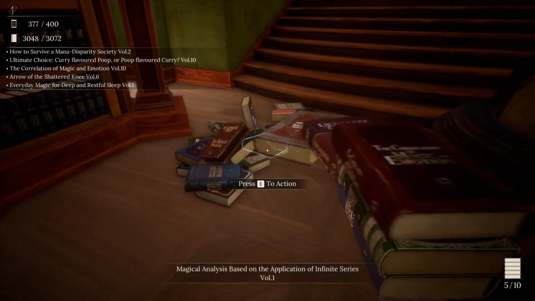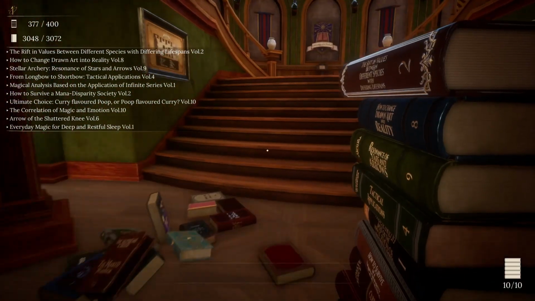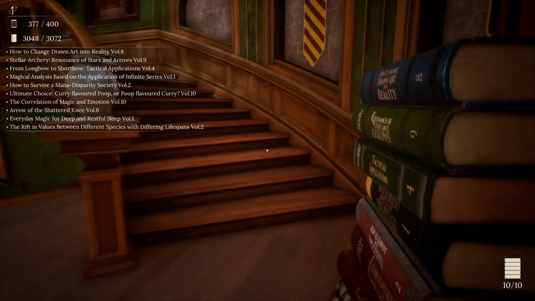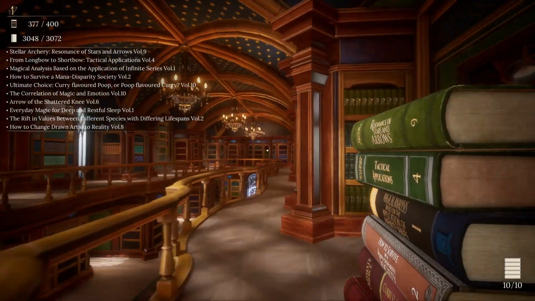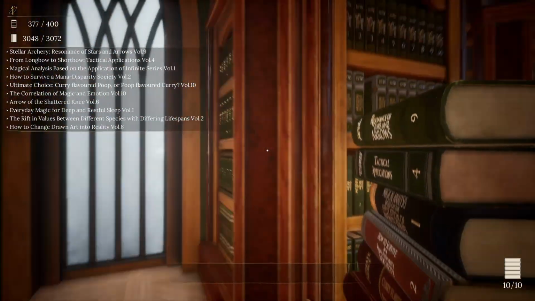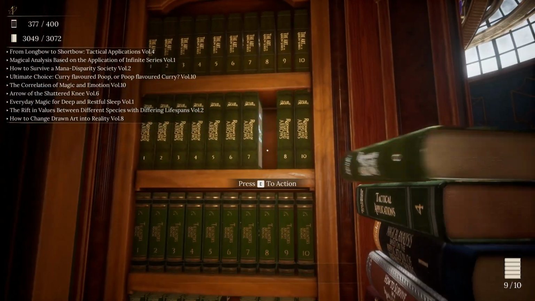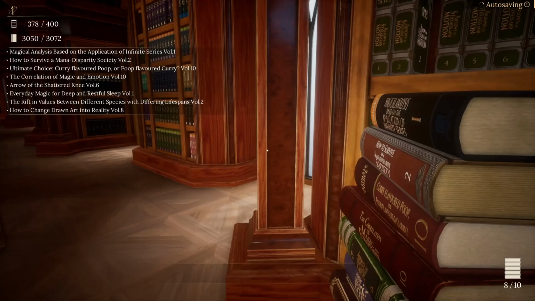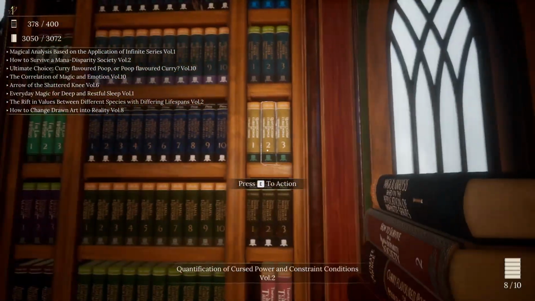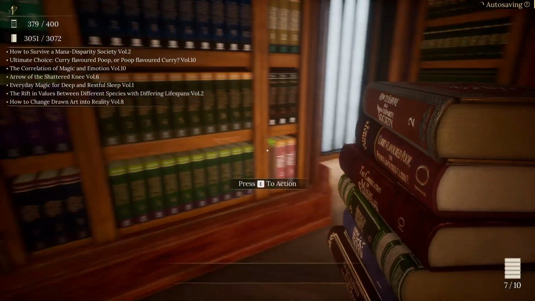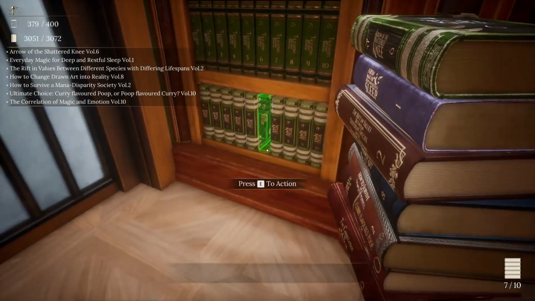Nice. Now we just need to get the rest of this done. So, Stellar Archery, Resonance of Stars and Arrows, Volume 9. Is that one? From Longbow, Shortbow, Tactical Applications go over here. Magical Analysis based on the Application Infinite Series, Volume 1 over there. Arrow of the Shattered Knee, Volume 6 goes down here.